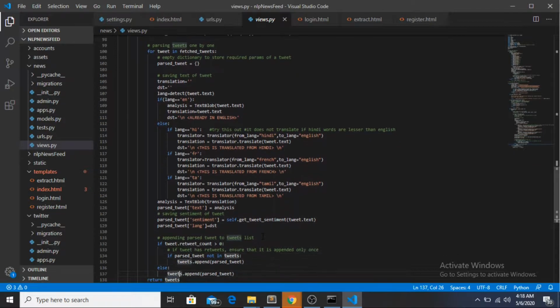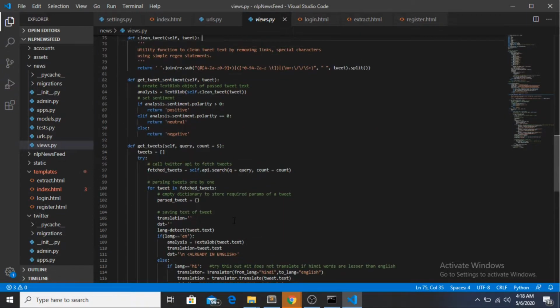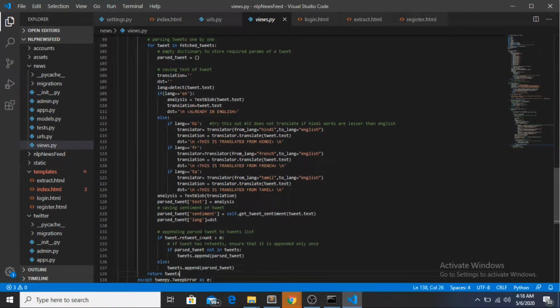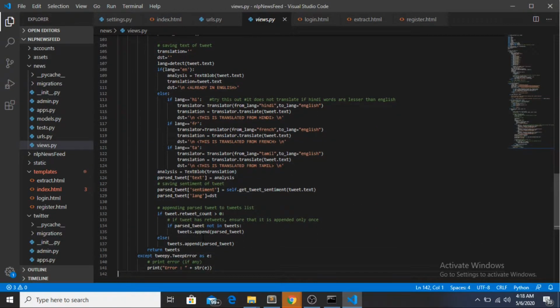Now analysis is equal to TextBlob, so this analysis is done. If you remember, we saw that get tweet sentiment function, which will return me a string whether it's positive, negative or neutral. So self.get_tweet_sentiment will get you the sentiment.